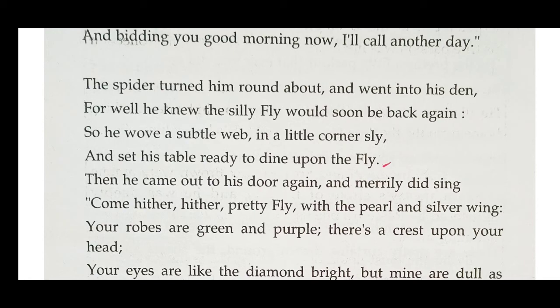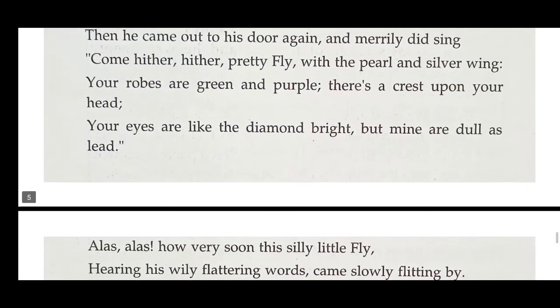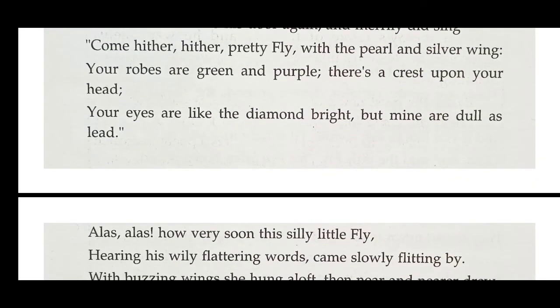Then he came out to his door again and merrily did sing, "Come hither, hither, pretty fly, with that pearl and silver wing. Your robes are green and purple. So come here, little pretty fly. You have such a beautiful dress with pearl and silver wings."